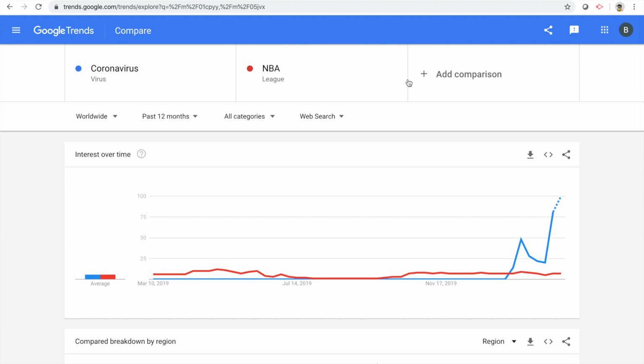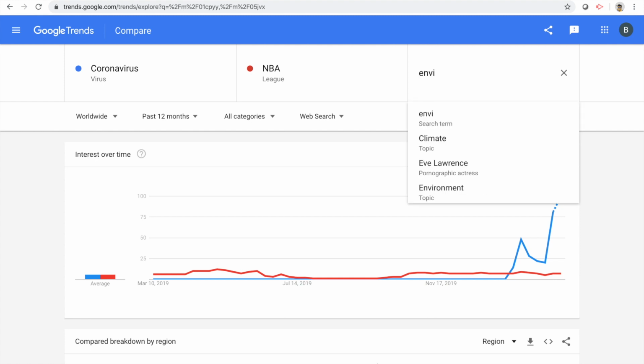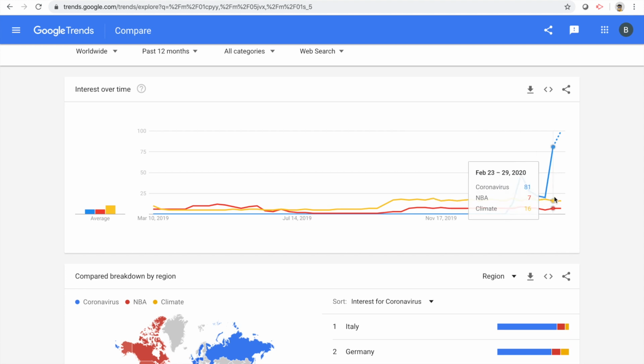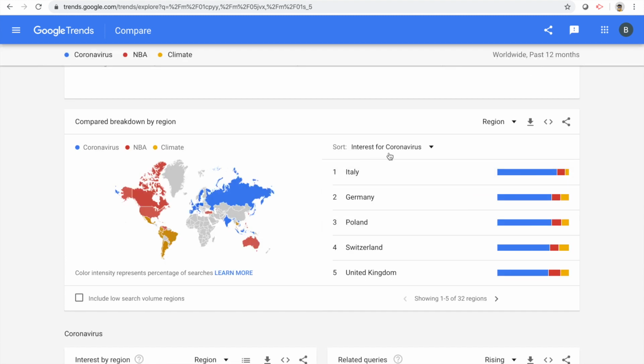We can also take something which most of us would think would be important. Let's see, environmental change or climate. Let's check climate as a topic. As you can see, climate is not as hot a topic as the coronavirus right now, but it's being searched more than the NBA. We can also see up here that in Italy it's the coronavirus which is still the most important.